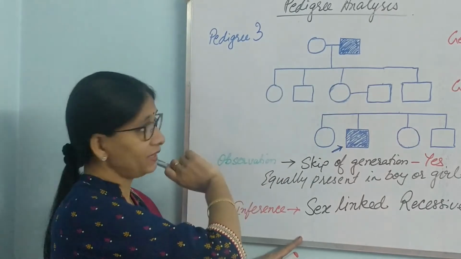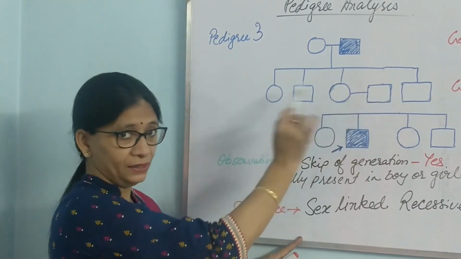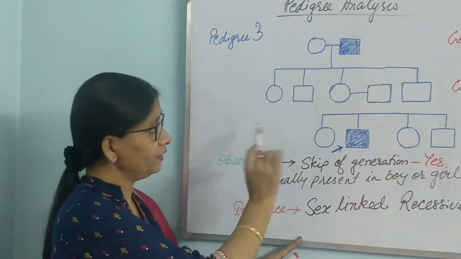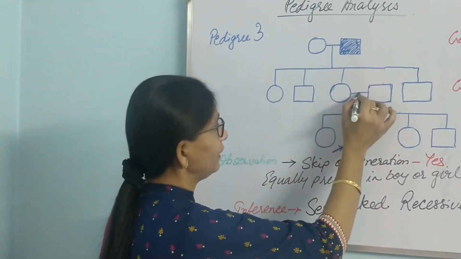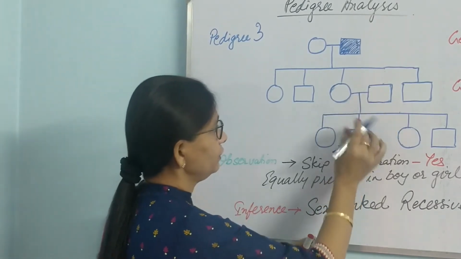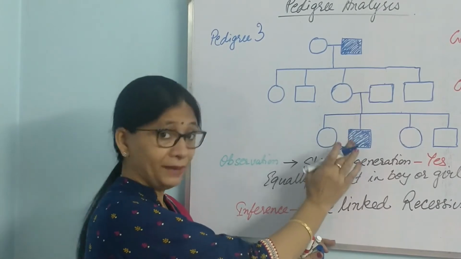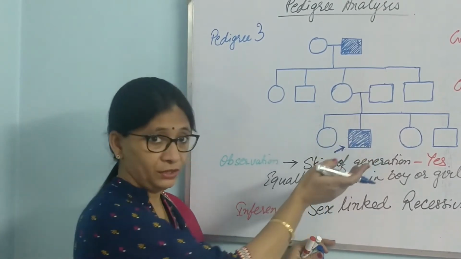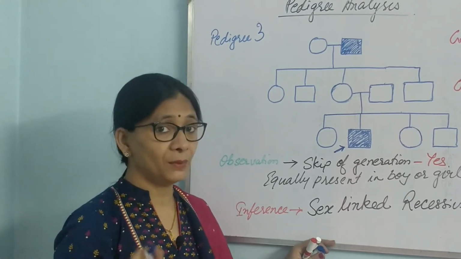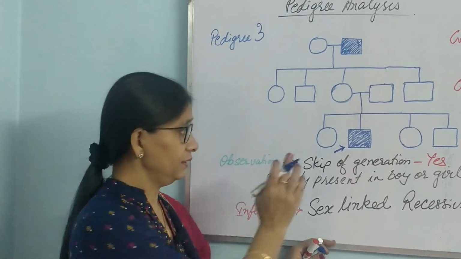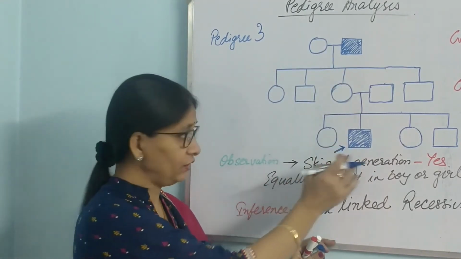Male seems to be affected in the first generation. Second generation, they are all fine. No one seems to carry the trait. Third generation, say this girl is married to a boy. In the third generation, again one of the male members is seen to carry this trait. So what is our observation? First point, is there a skip of generation? Yes, there is a distinct skip of generation.